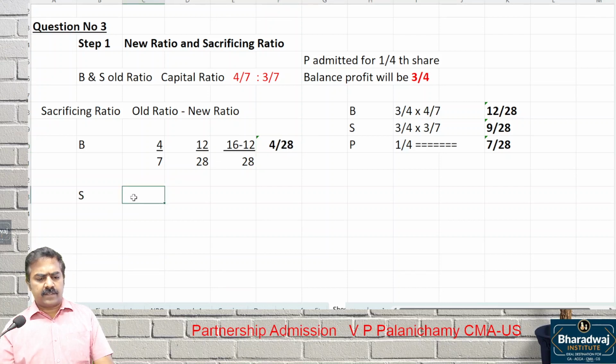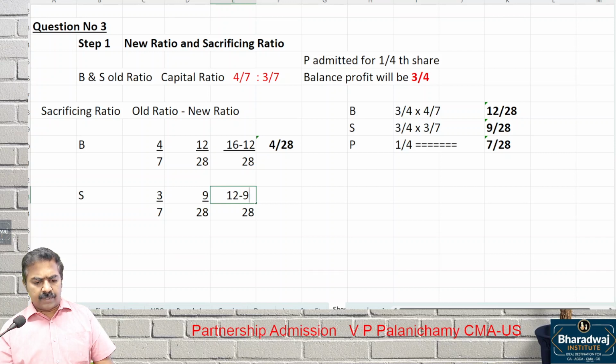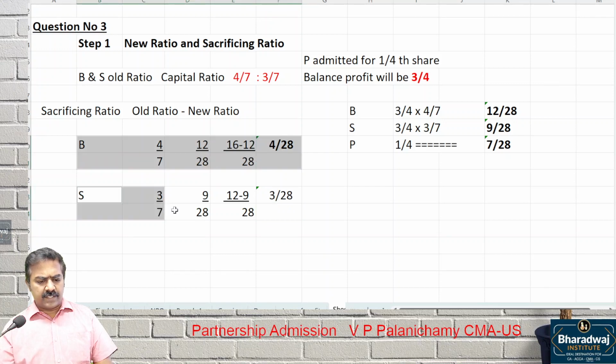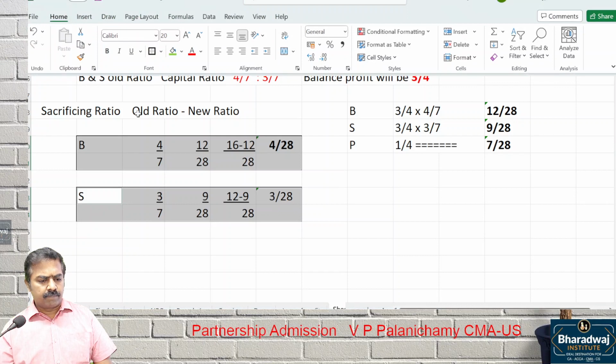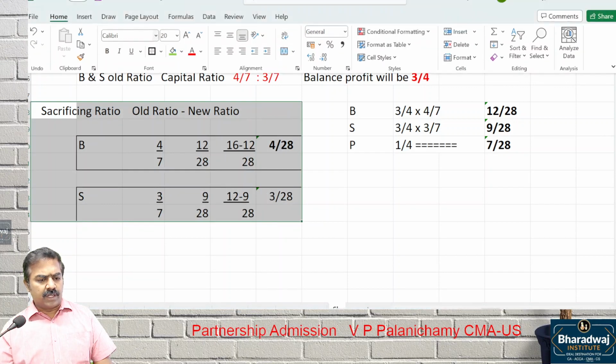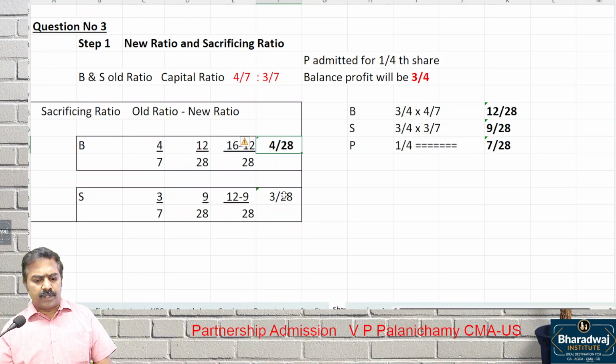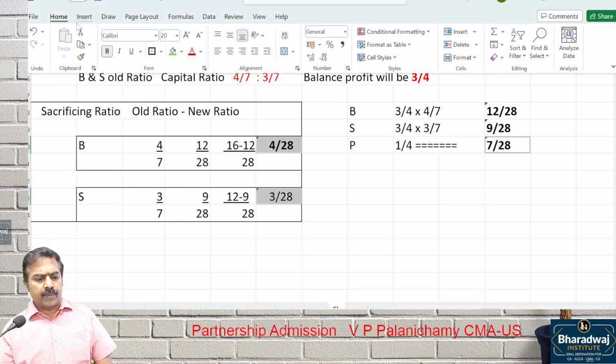Then for S, the old ratio was 3/7 minus 9/28. So 12 minus 9 over 28. What is the ratio? 3/28. So B sacrifices and S sacrifices. You can always check: sacrifice will always be equal to gain. Add 4/28 and 3/28.